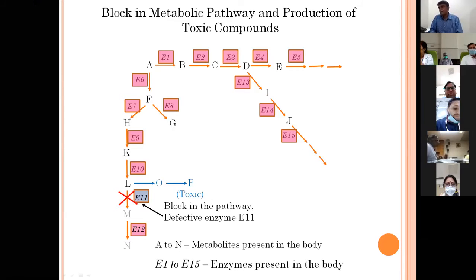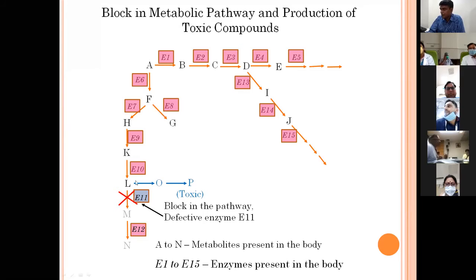So what exactly happens when there is a defect or a disorder in the body? There are thousands of chemical reactions going on in the body at one particular time, and lots of enzymes are involved in these reactions. All these boxes with E1, E2, E3 represent enzymes, and the arrows are the chemical transformations which are happening. You can see that if a particular enzyme, for example E11, is defective, what will happen?